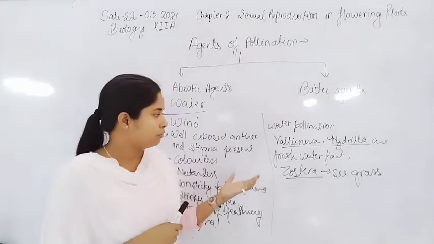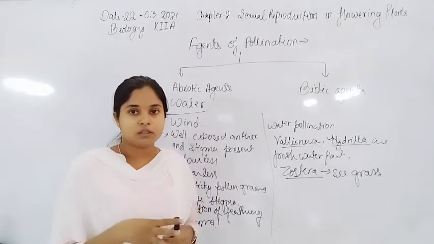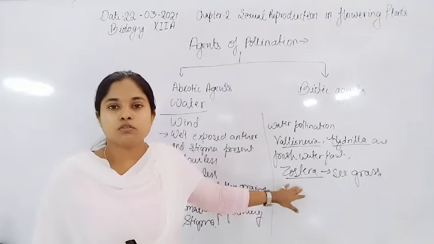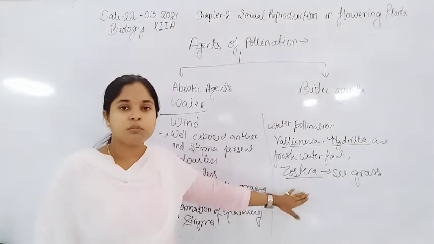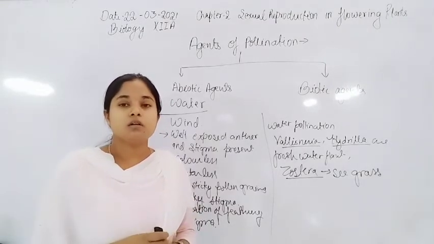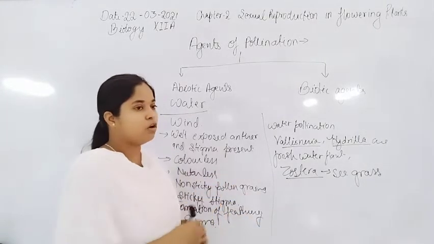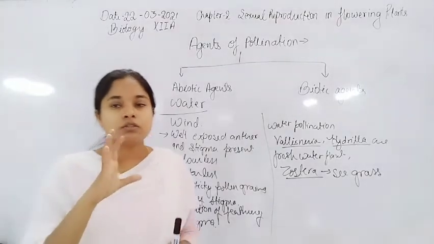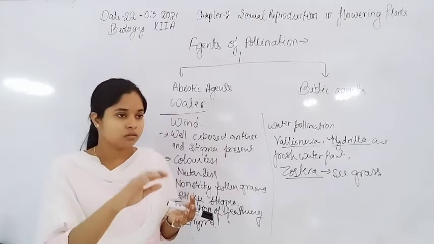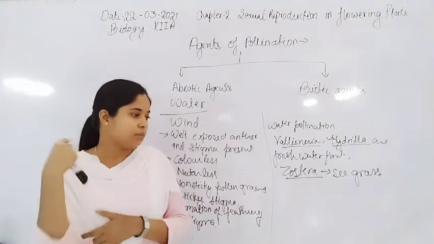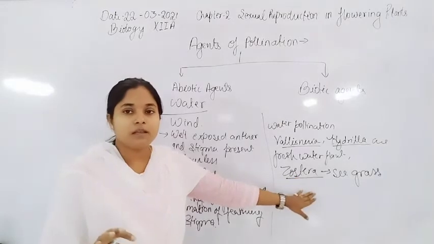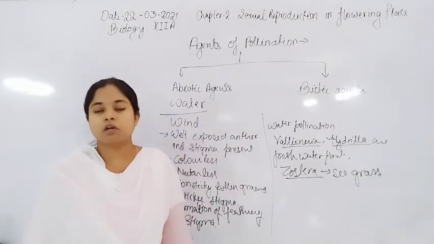if they produce the flower inside the water, so all the pollen grains ये floating form में होंगे या floating structures भी होंगे, so that the floating structures present on a pollen grain can easily float on the surface of water or come onto the surface of water, and they easily reach the stigma of a flower, क्योंकि जो फ्लावर होगी वो restricted है, they only open on the surface of water.